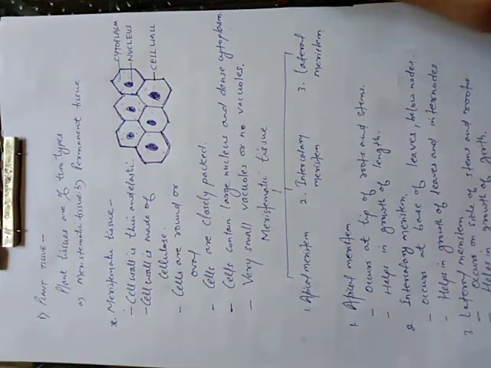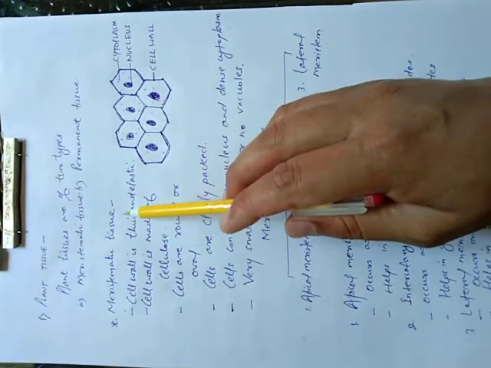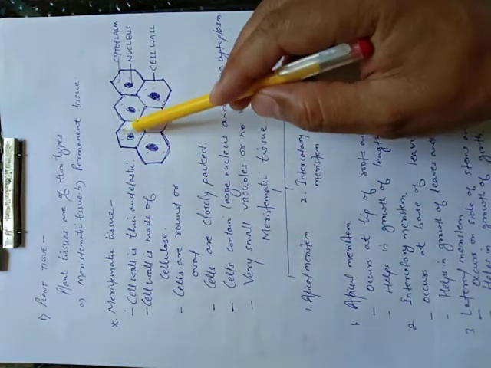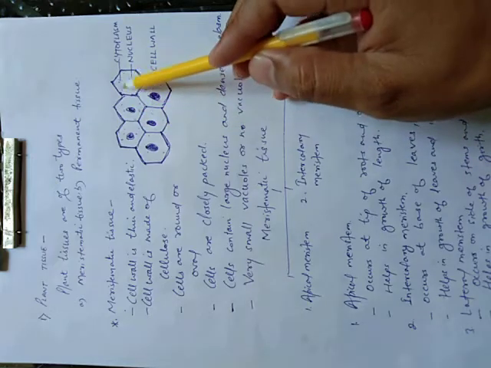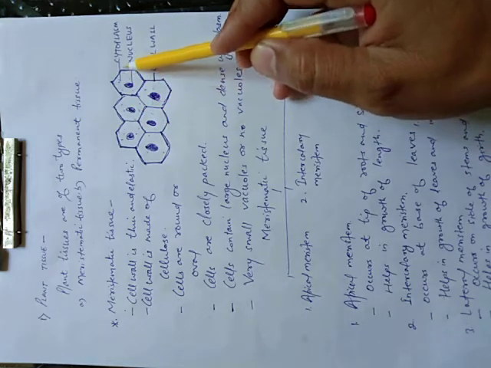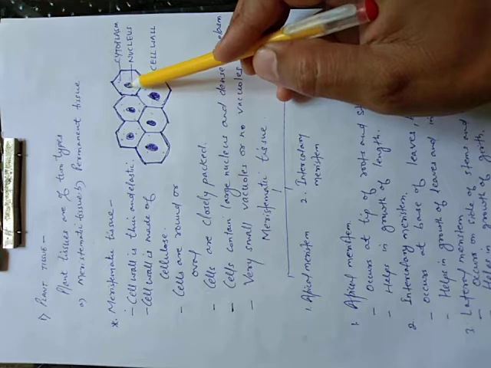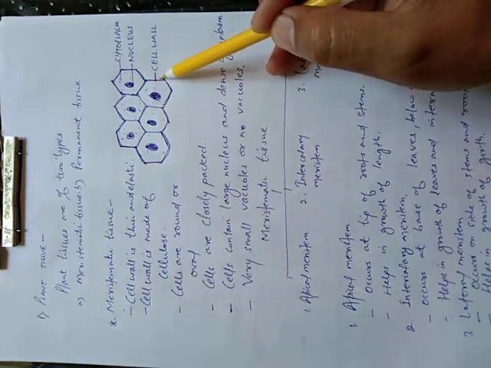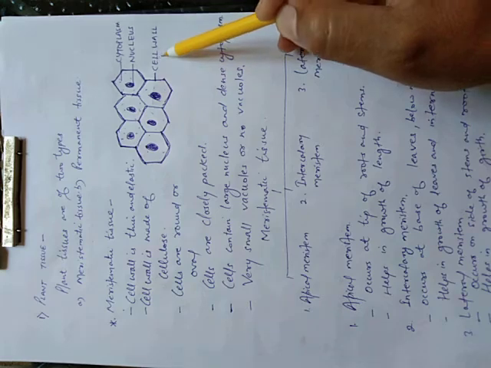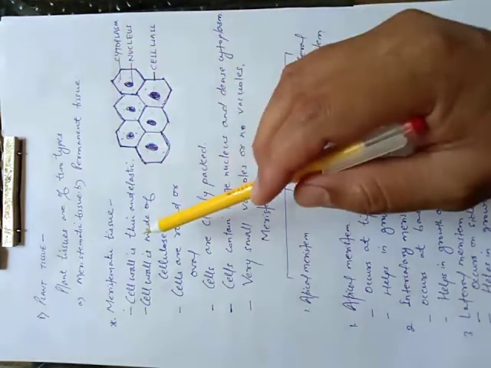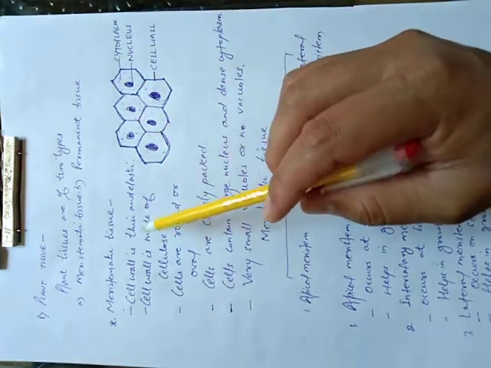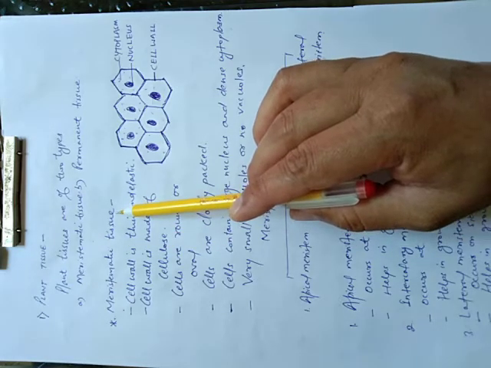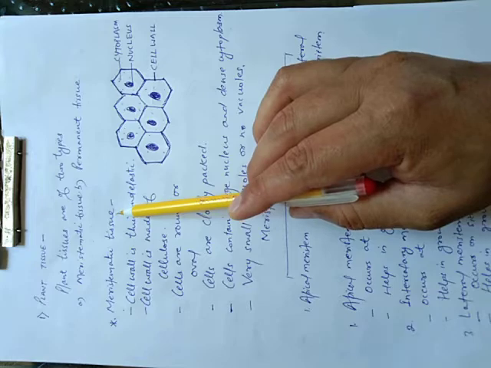Now see, meristematic tissue, you can see a diagram. These dot-like structures, you can see, are cytoplasm. The dark structure in the center is the nucleus, and this is the outermost layer, which is the cell wall. Now see, what are the general features or characteristics of meristematic tissue? It is the first type of plant tissue.